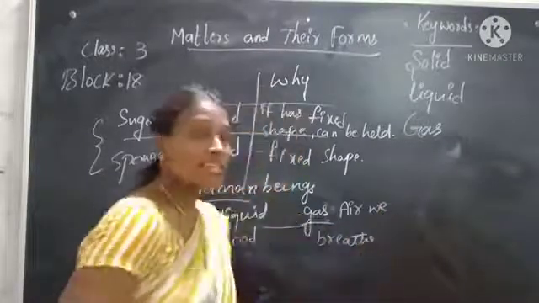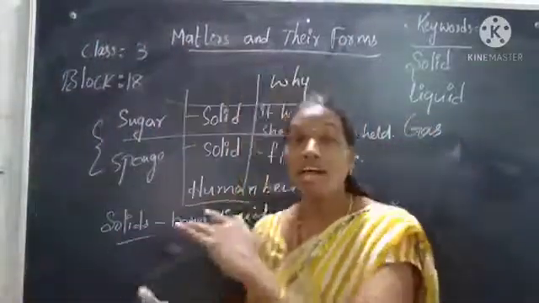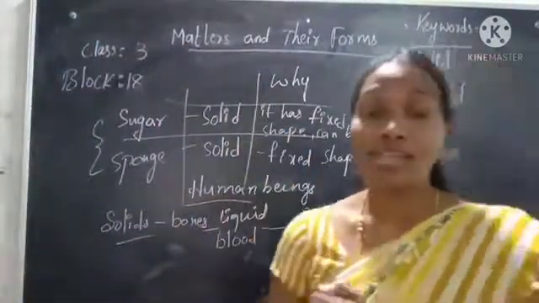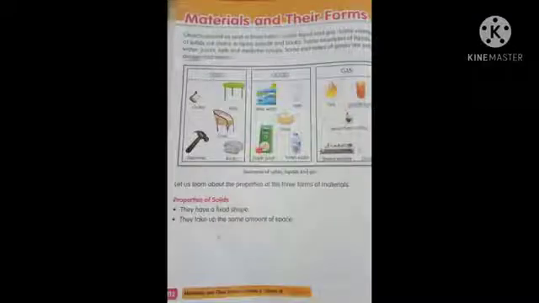Yes, this is the difference between the sugar and sponge also, and these are the different types of materials and their properties. Okay, children, thank you. Now you can open your content book. Materials and their forms. Objects around us exist in three forms: solids, liquids, and gas.